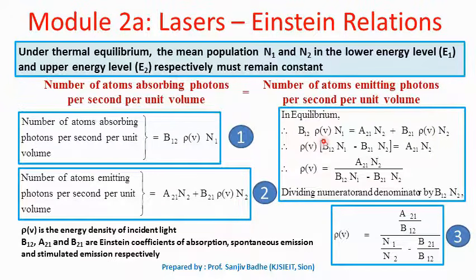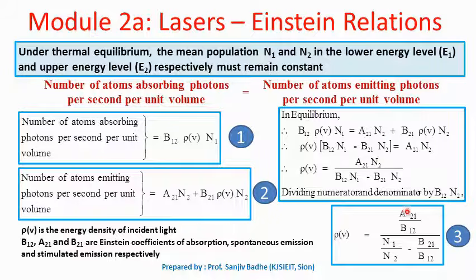Just rearrange the terms, get the term containing rho V on the left side, and you can write rho V into bracket B12 N1 minus B21 N2 equal to A21 N2. We can write the density of incident photons as A21 N2 upon B12 N1 minus B21 N2. Just divide the numerator and denominator by B12 N2.